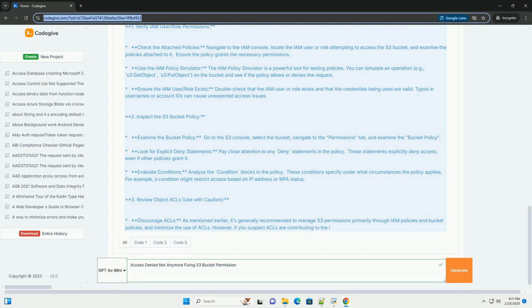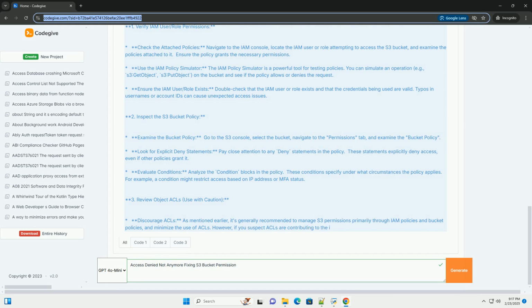Use IAM roles whenever possible. For applications running on AWS resources, use IAM roles to manage access credentials. Prefer bucket policies over ACLs. Manage S3 permissions primarily through bucket policies. Grant least privilege. Only grant the permissions required for the specific task.